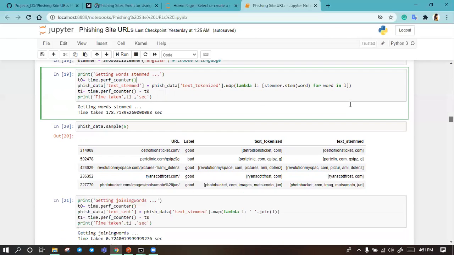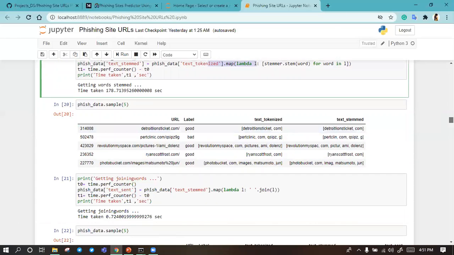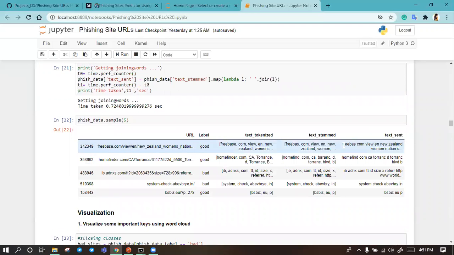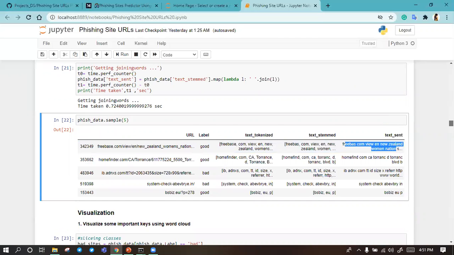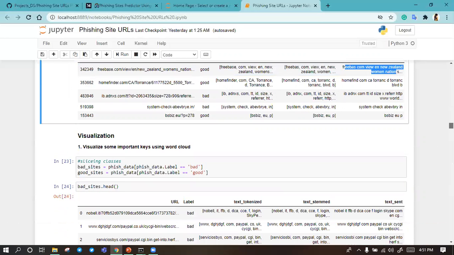So I created a column here, data.text_stemmed. Phishing data text stemmed is equal to all the words lists converted by the stemmer. Then we just join all the list words into a single sentence. So now our data looks very good in form.